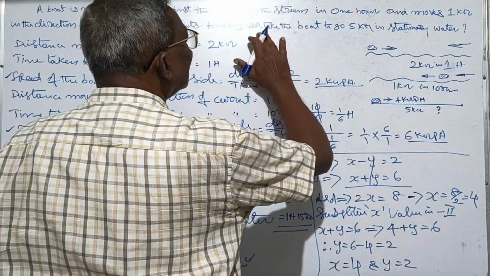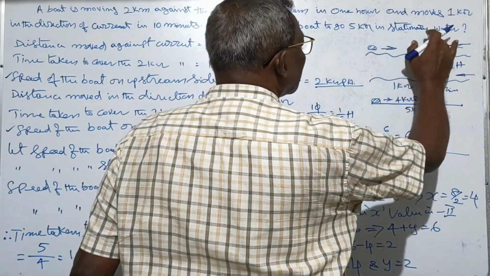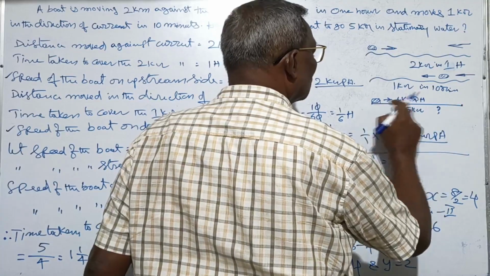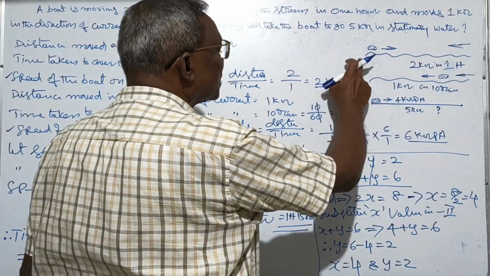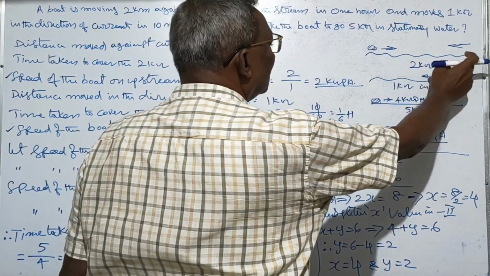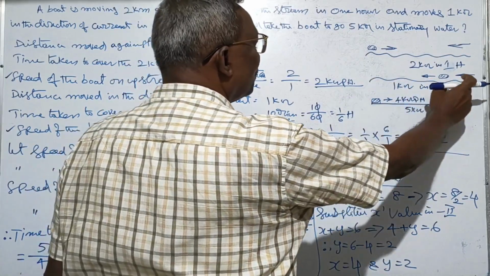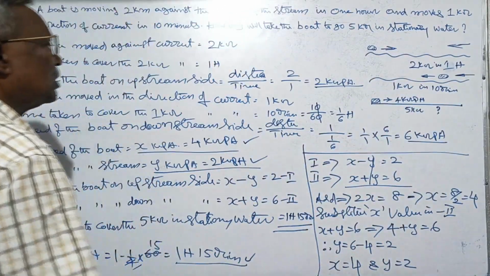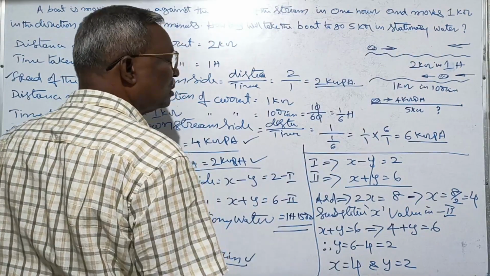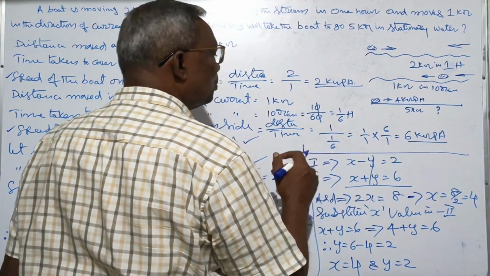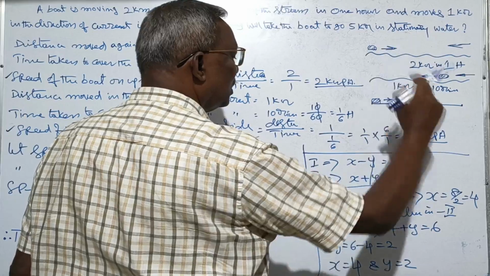So find the time taken by the boat to go 5 kilometers in stationary water. That means there is no flow. How much time will it take? As per the first condition, find the speed on the upstream side. As per the second condition, find the speed on the downstream side, so that we can find the speed of the boat. When we know the speed of the boat,